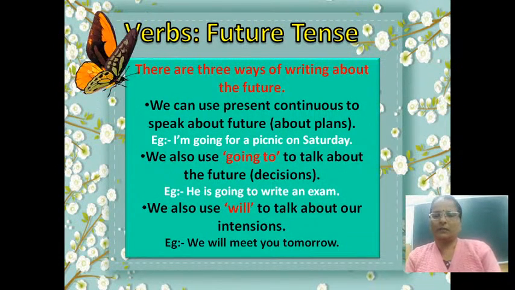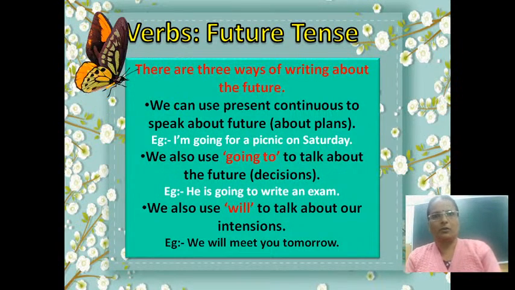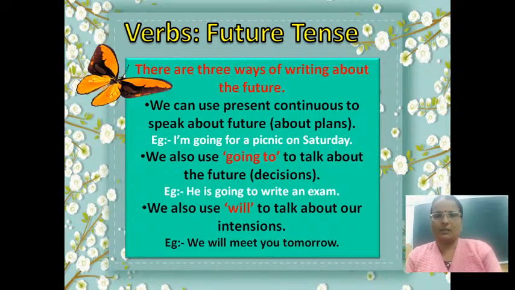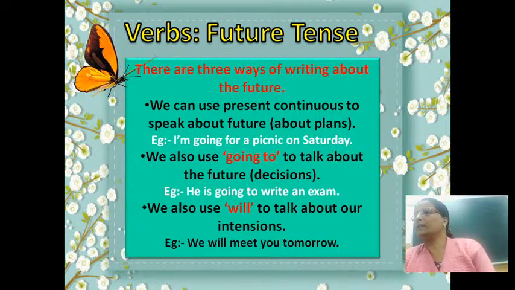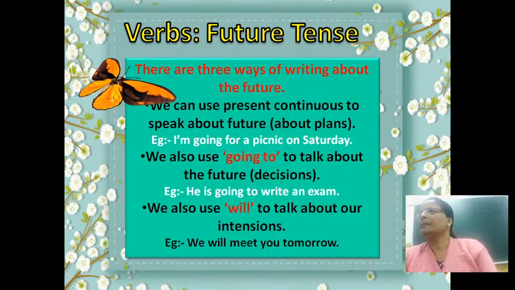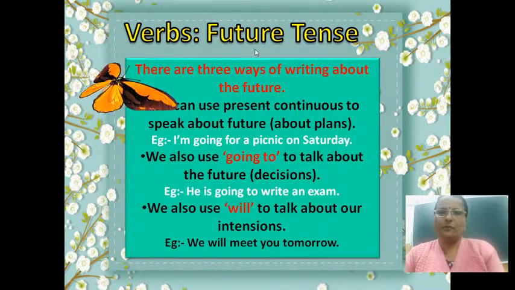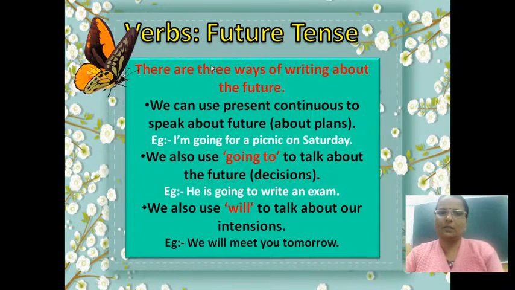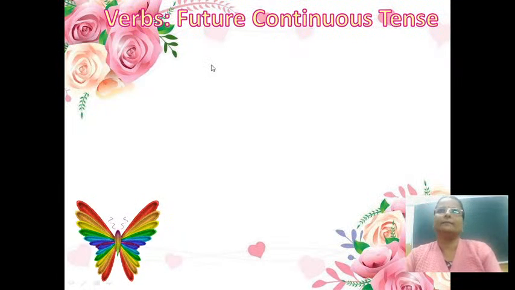And commonly we speak about our ideas and intentions by using will or shall with the subject. Okay, I hope you understood these three ways in which we form sentences to express our thoughts in future tense. Let's see what is waiting for us in the next slide.